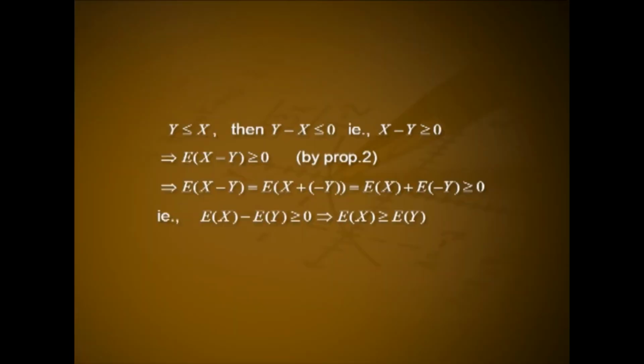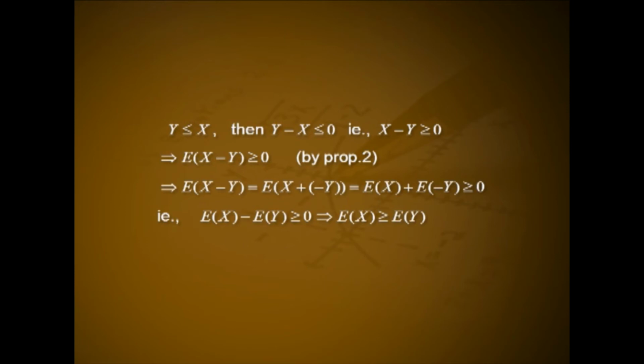3. If x and y are random variables such that y less than or equal to x, then expectation of y less than or equal to expectation of x. Proof. Consider y less than or equal to x, then y minus x less than or equal to 0, that is x minus y greater than or equal to 0.